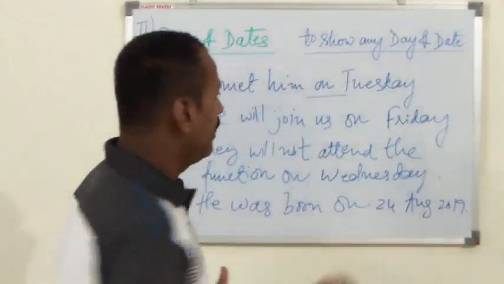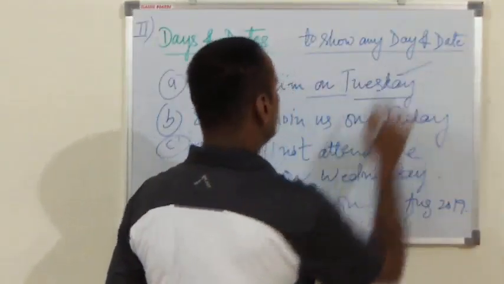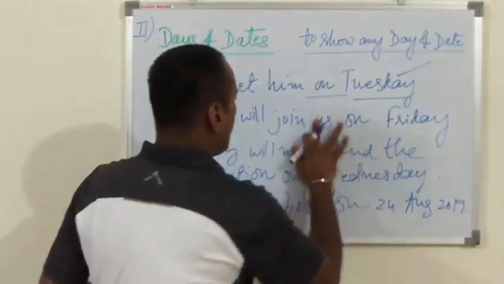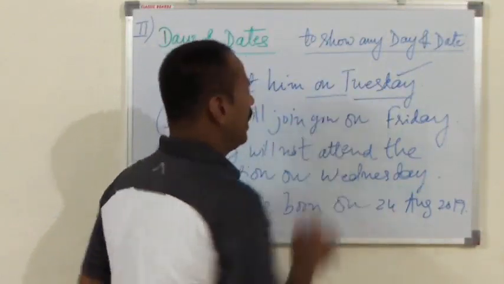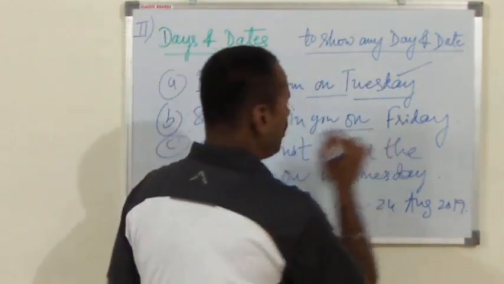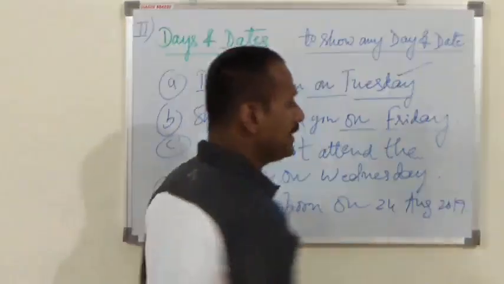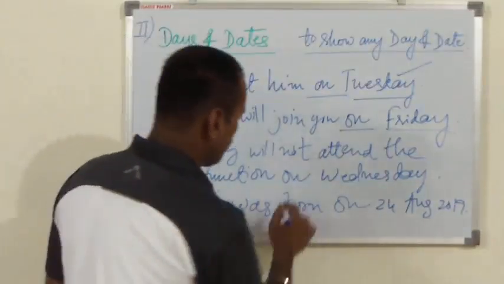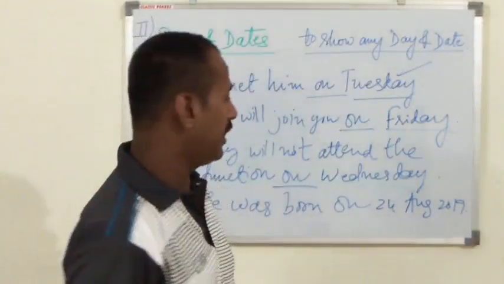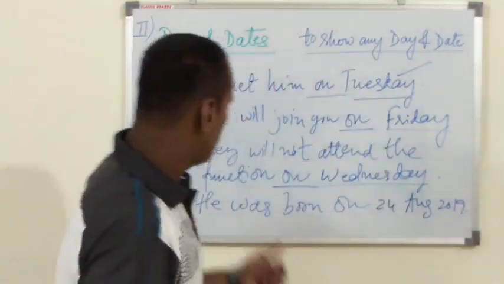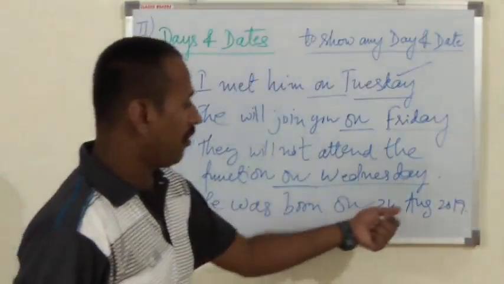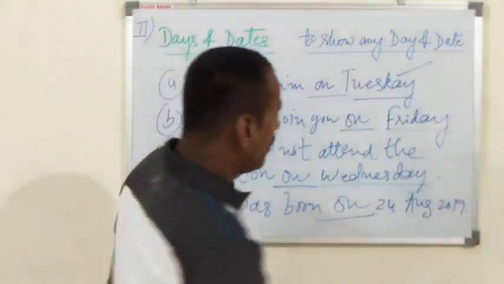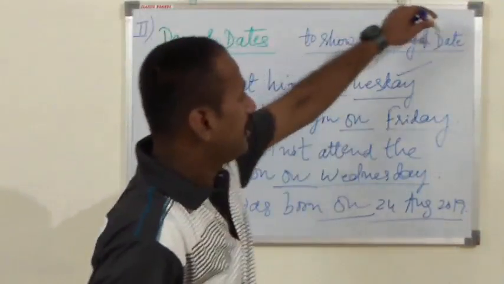On is preposition here and Tuesday is day. Second example, I will join you on Friday. On is preposition here and Friday is day. They will not attend the function on Wednesday. Again, on is preposition here and Wednesday is day. Last one, he was born on 24 August 2019. Again, on is preposition here and 24 August is day.